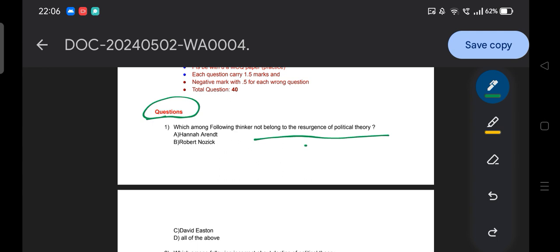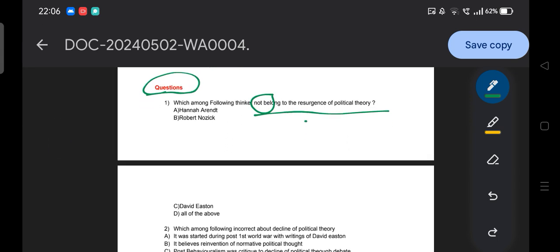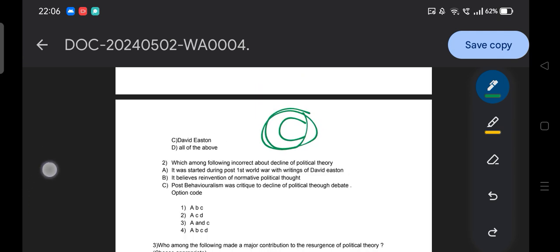So hope you are able to do that. And here time is off. So let me provide the correct answer. So the correct answer for this question, the one that does not belong to the resurgence of political theory, is basically David Easton, option C. Okay, option C. So moving to the next question,